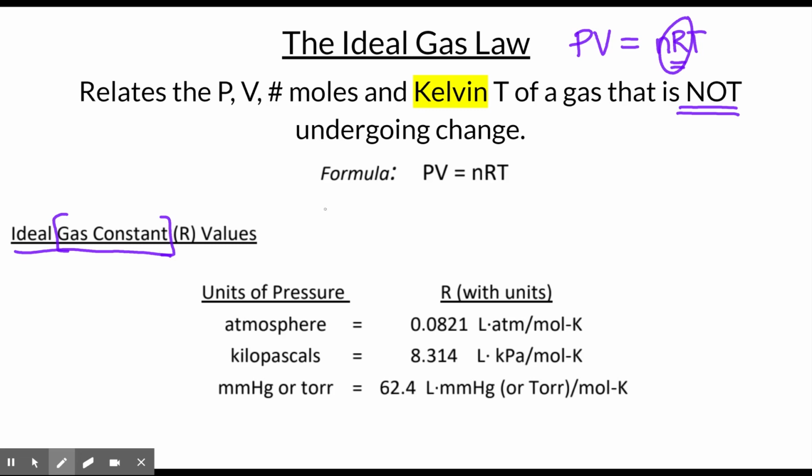So if, for example, you were solving an ideal gas law problem and the pressure was given as like 2 atm, that means when you try to search around for an R value to use, you'd have to use 0.0821 for R because the units of R have atm in it. So choose carefully. If the given pressure is in terms of kilopascals, use 8.314. If your given pressure is in terms of millimeters mercury or torr, you're going to use the value 62.4.